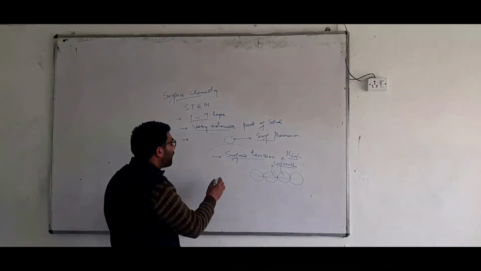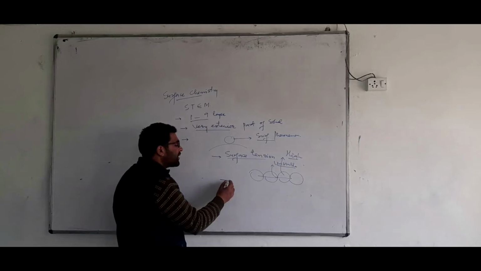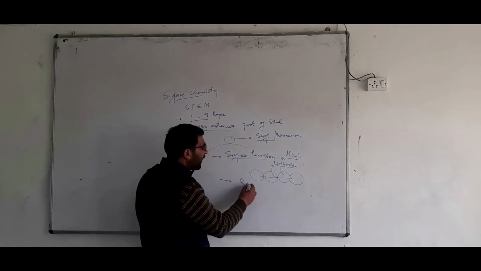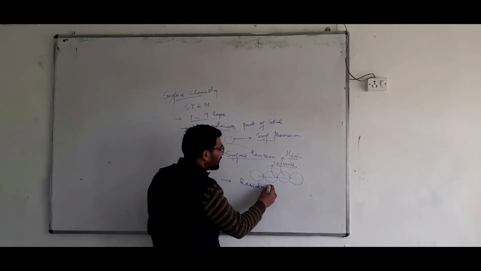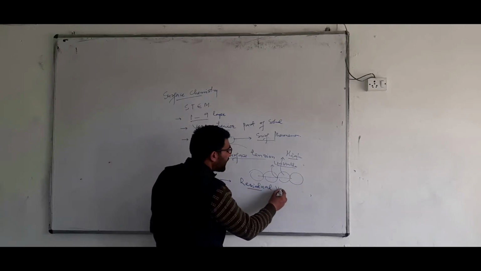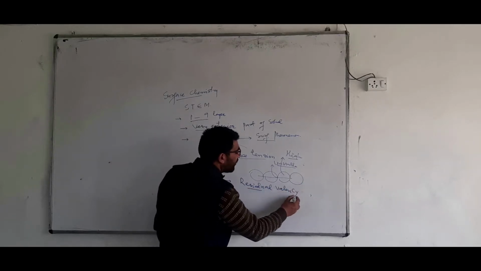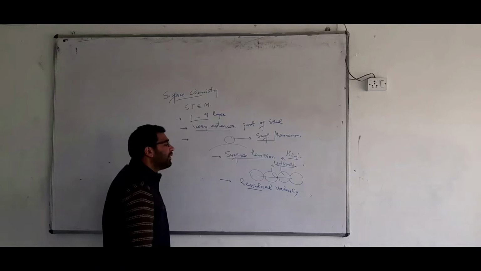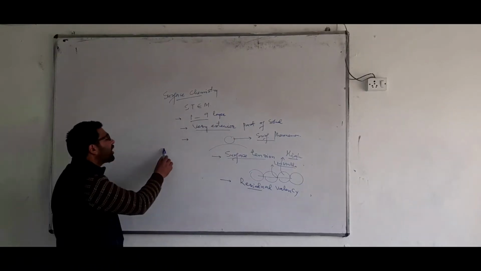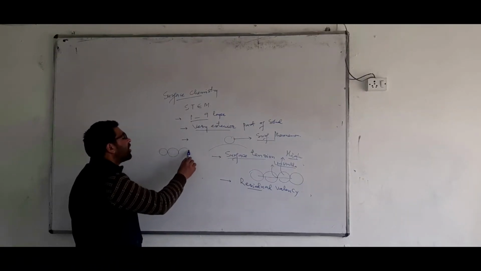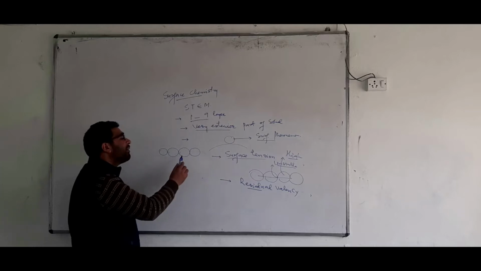The second problem the surface suffers is the residual valency. Number one is the surface tension. Number two is the residual valency. By residual valency we mean the topmost layer of a solid has unsatisfied valency.